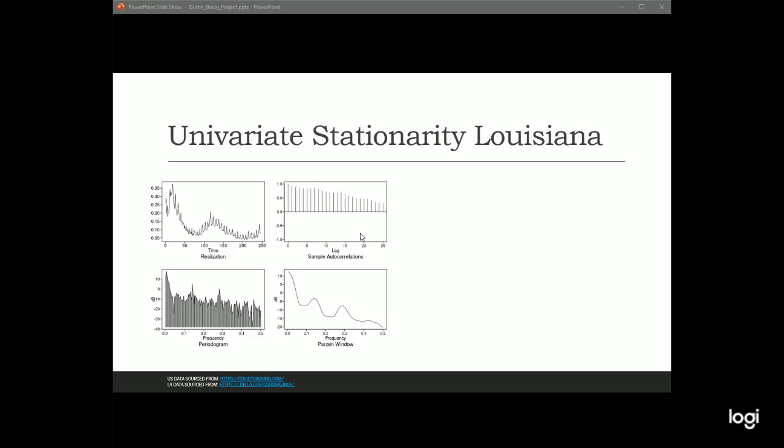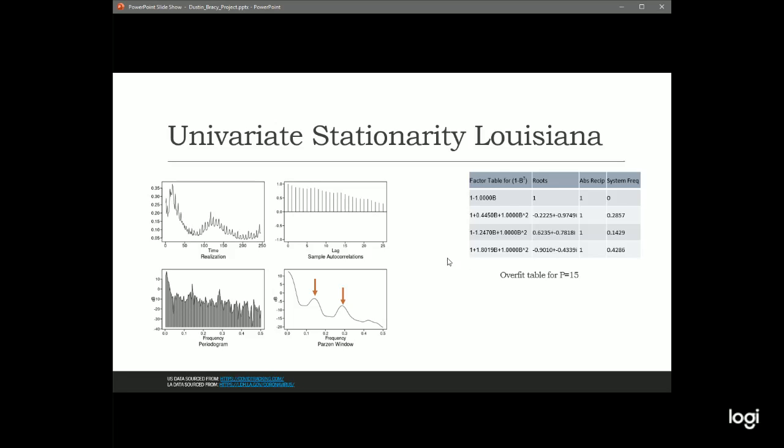All right, so let's jump right into it. This is a univariate stationarity analysis of Louisiana. A stationary time series model would indicate that this realization is going to return to some sort of mean. And this is telling me a lot. This autocorrelation, slowly damping sinusoidal autocorrelations, and this really strong peak here at 0.14 and an echo here maybe at 0.28 indicate that this is probably a seasonal model.